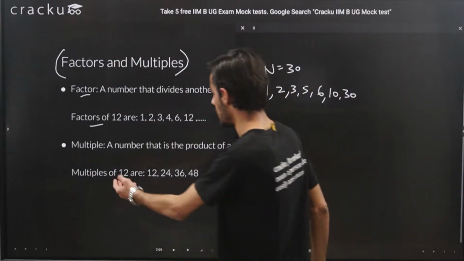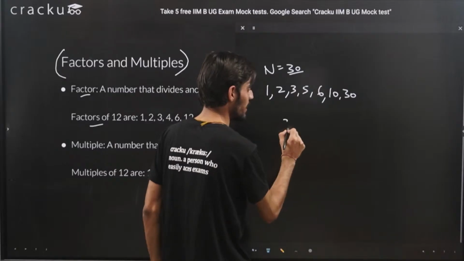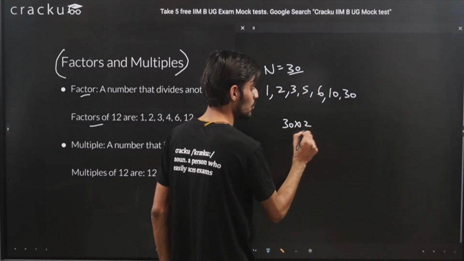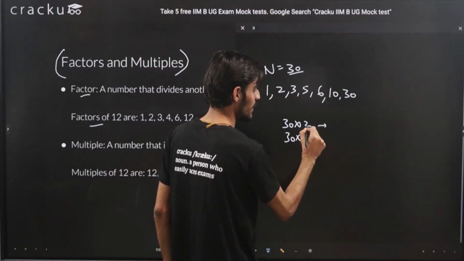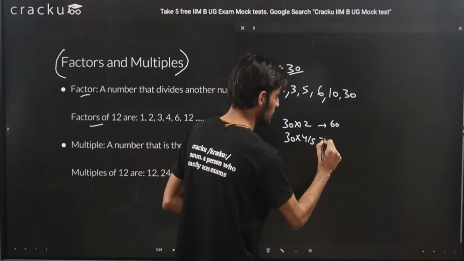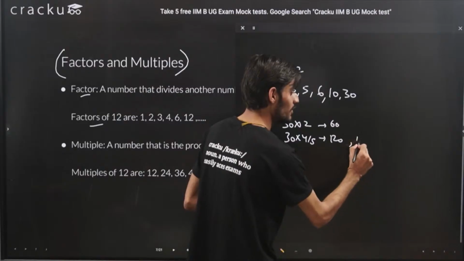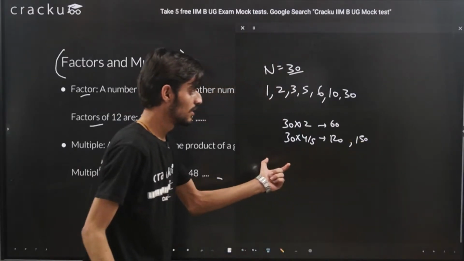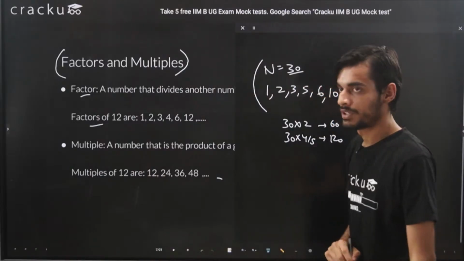Multiples are nothing, just if I have a number 30 and I multiply it by any integer, maybe 2, or maybe 4 or 5, I will get 60 here. If I multiply it by 4, then I will get 120. If I multiply by 5, then I will be getting 150. So these are the multiples. But what is more important to learn here is the factors of a number.